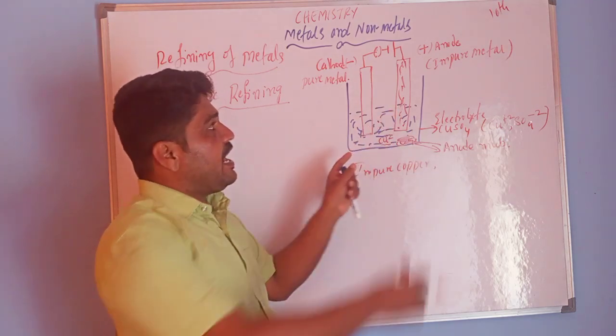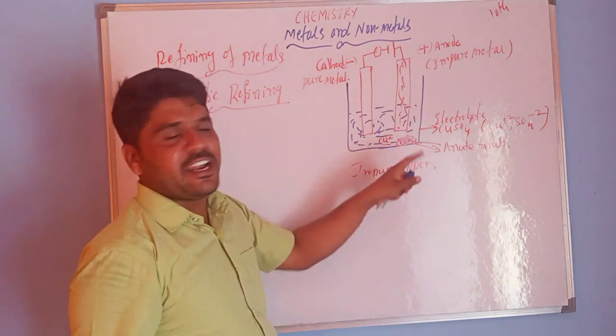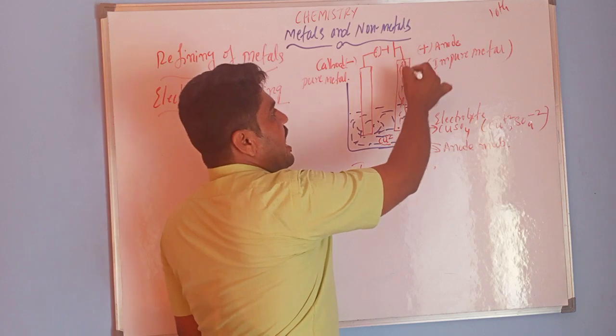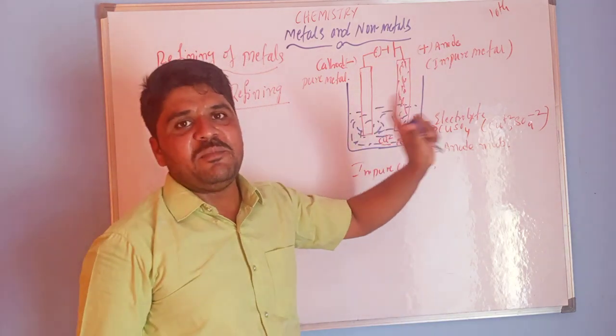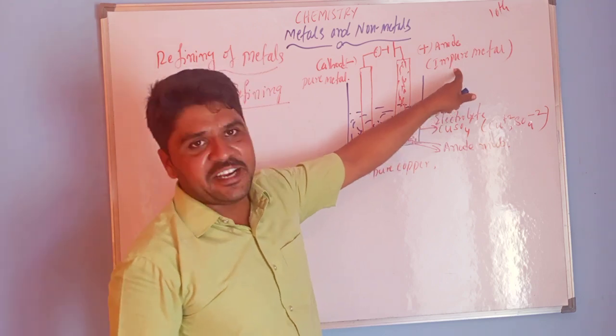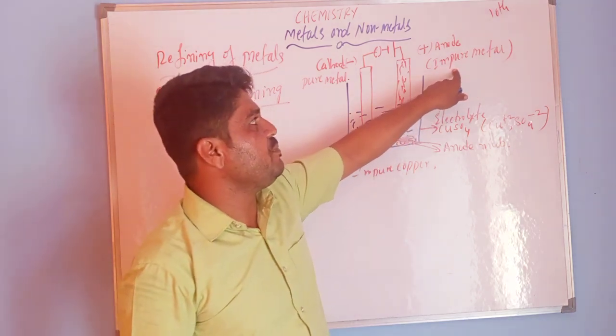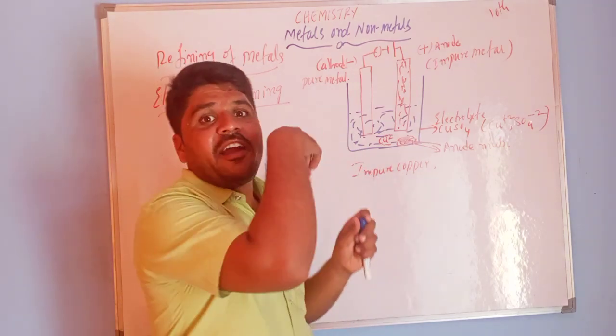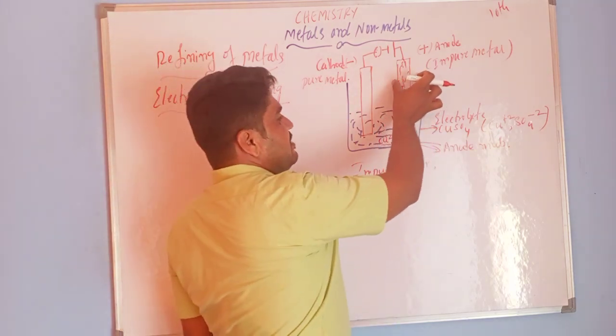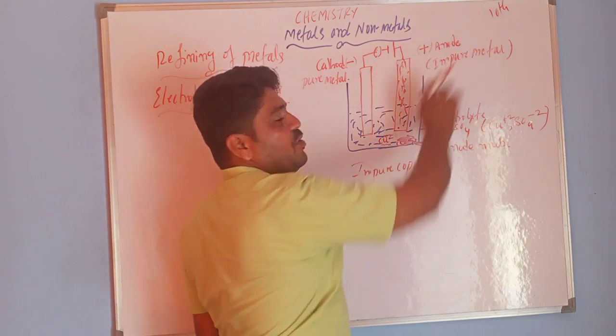Before passing electric current, this anode is a mixture of impure metal. I am writing it here: in this crude ore, or after the reduction process, the metal I am taking is an impure metal.